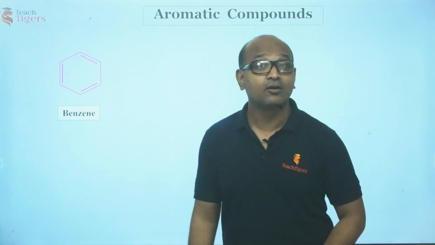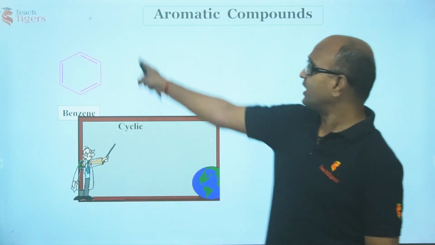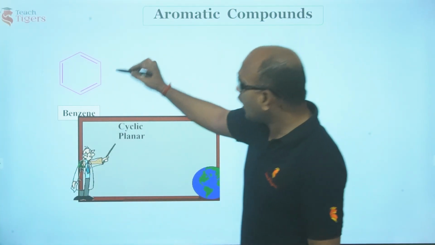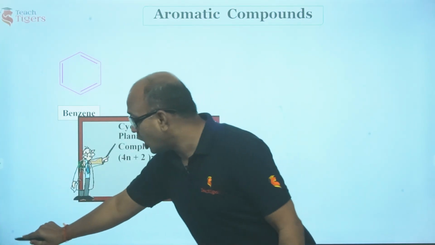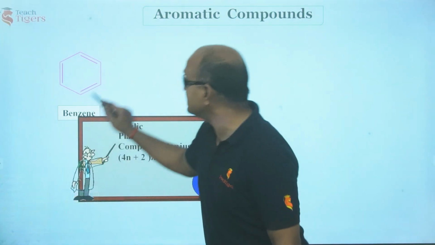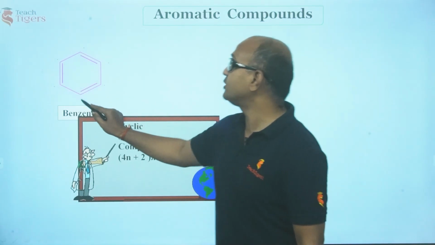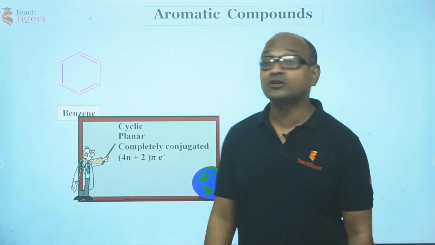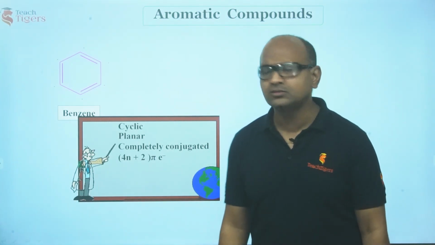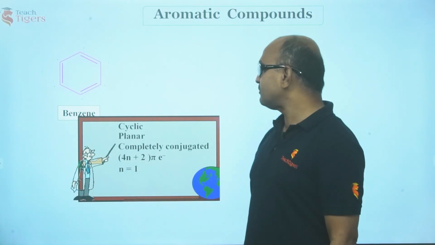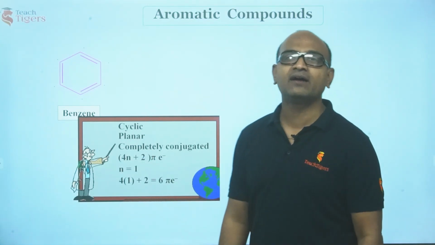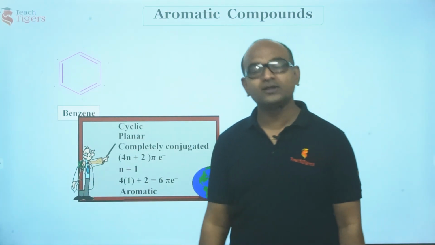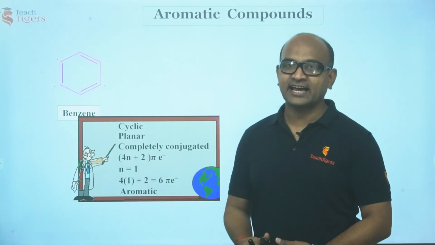So is benzene an aromatic compound? Of course, yes. Why? Guys, see, it is planar, this is a cyclic molecule, you can see, and all the atoms of benzene are sp2 hybridized. If you see, all are sp2 hybridized. So this is cyclic, this is planar, and how many pi electrons does it contain? Does it have 4n plus 2? Let us check it out. Let us keep n equal to 1. How many pi electrons do you have? 6 pi. 1, 2, 3, 4, 5, 6. Am I right? Therefore, we call benzene an aromatic compound.